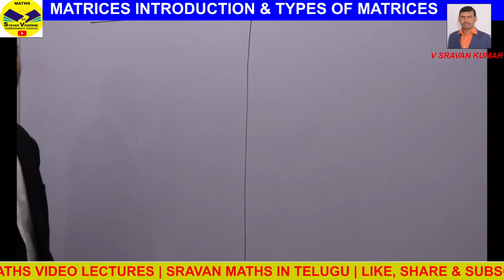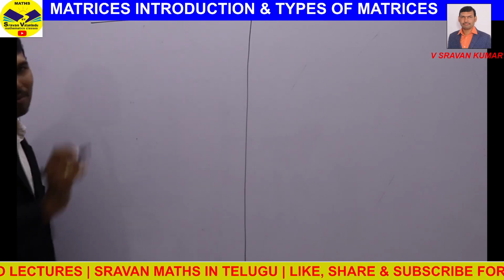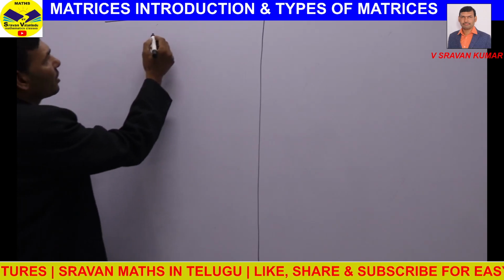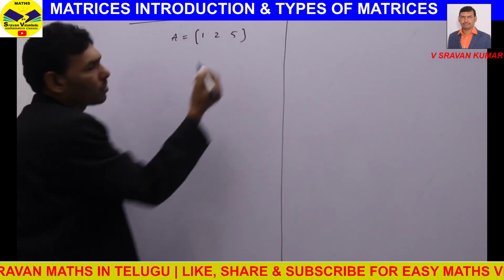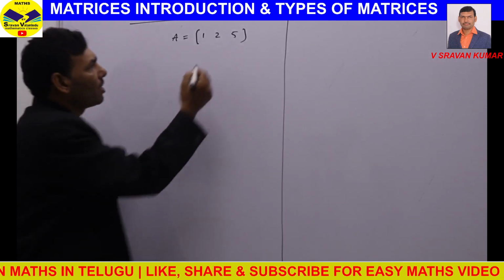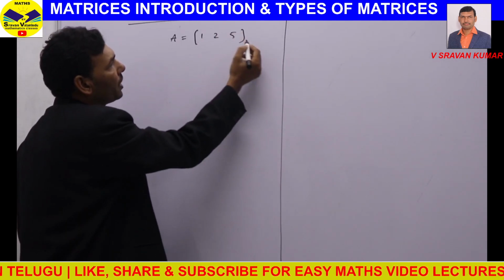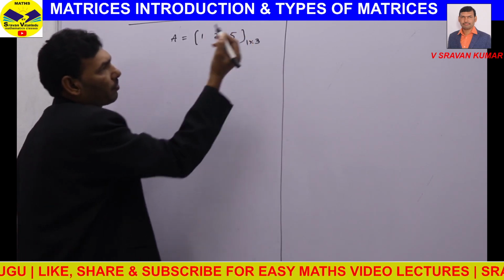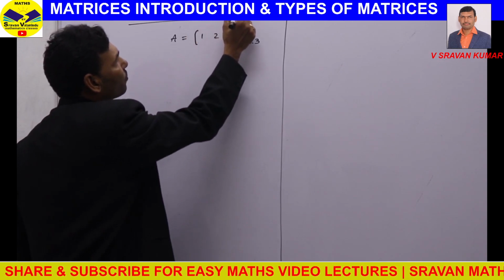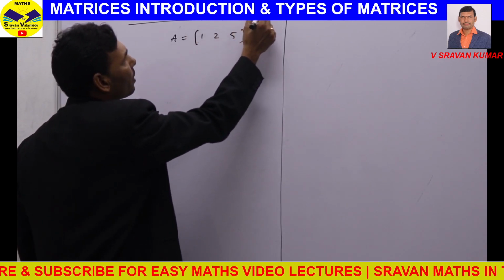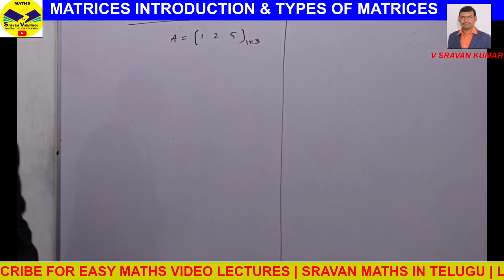Row matrix. A matrix which contains only one row is called row matrix. In a matrix, if you observe only one row like this, 1, 2, 5. So how many rows we are having here? Only one row. How many columns we are having? 1, 2, 3. Number of columns may be any. But a matrix with only one row is called row matrix.